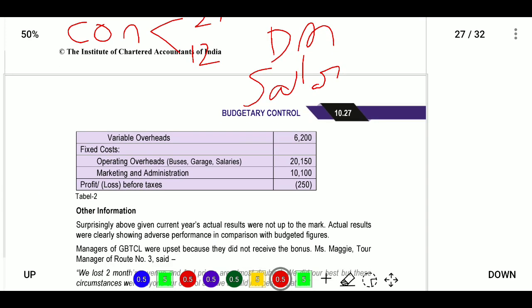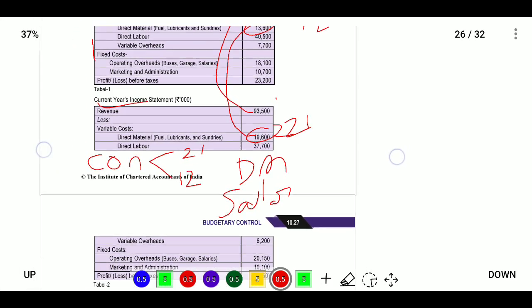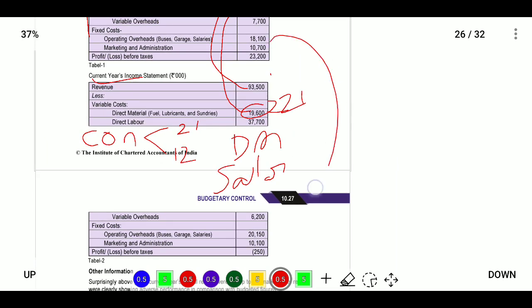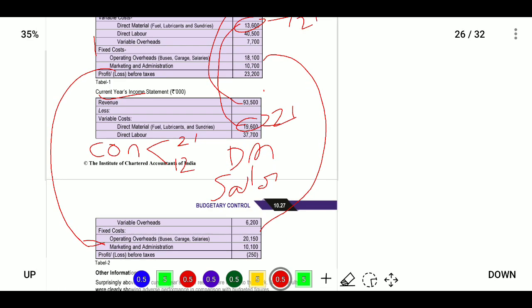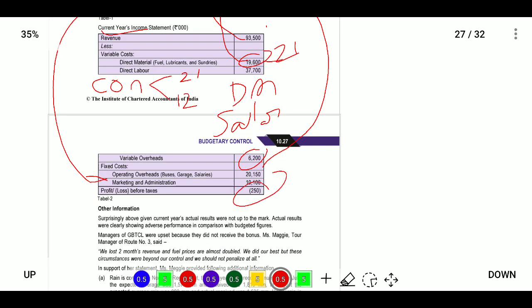Next, fixed cost, operating overheads 20,150. Here budgeted will be 18,100. So here they have more difference. And marketing and administration 10,100 and 10,700. So marketing expenditure was marginally increased. So expenditure was increased, and fixed overhead was decreased. So decreased, no problem.